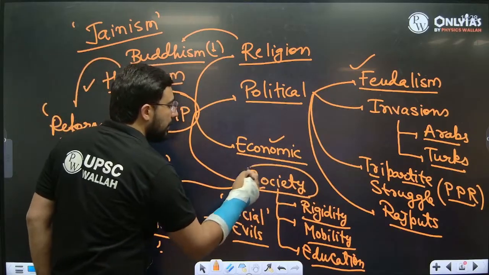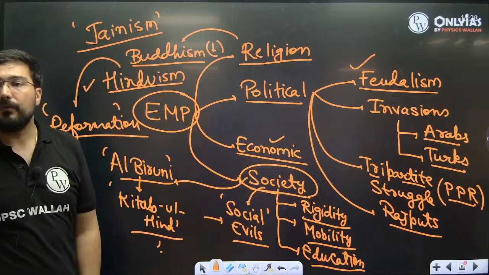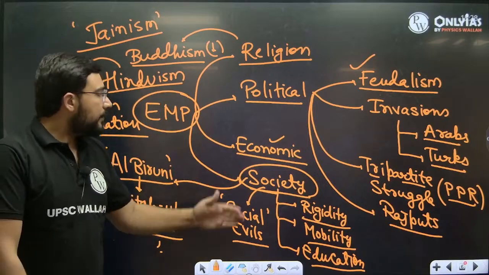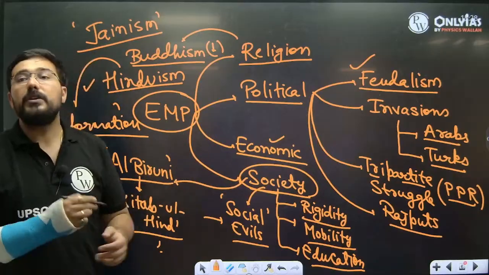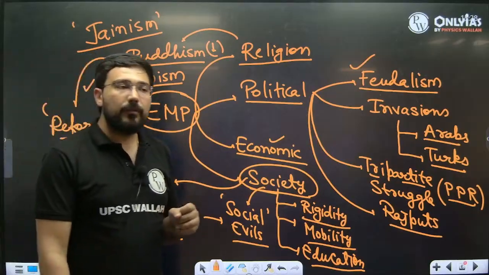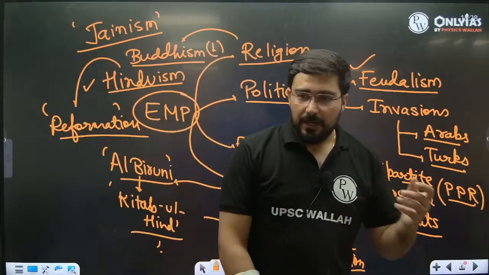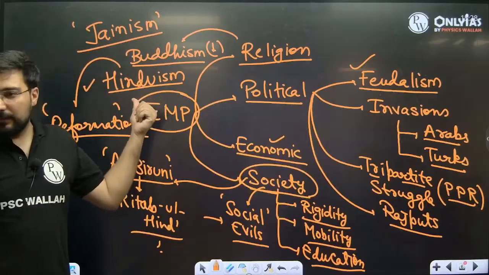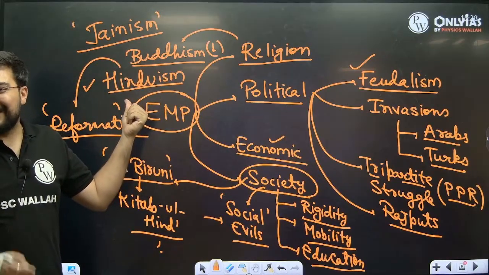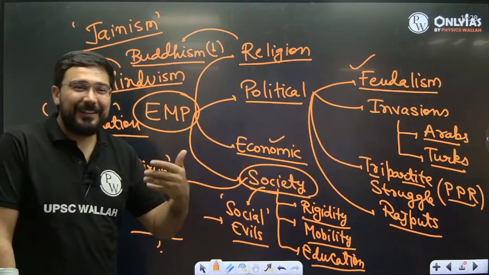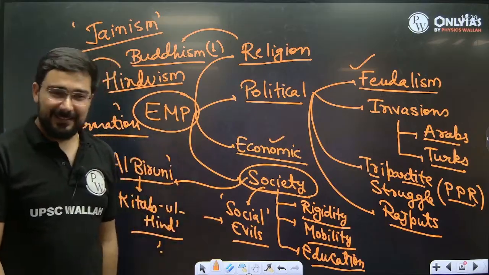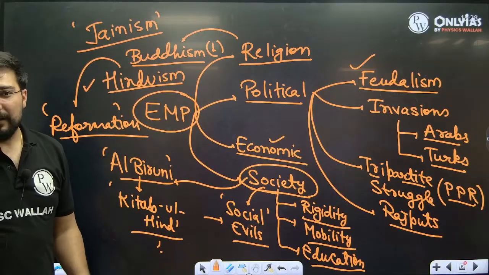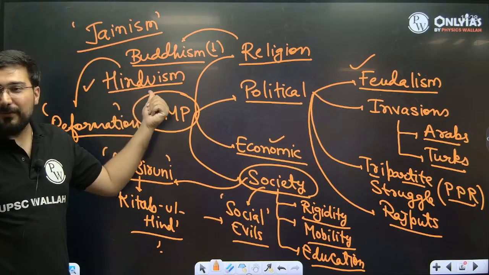We'll see a completely new society built up with the arrival of Islam, the entry of those who want to follow Islam, and the Muslims, and naturally the culture is now going to change. Initially, Islam had brotherhood, bhaichara, everybody is equal. But then they came in contact with Hinduism. And how will life go on without caste? So later on, even Islam accepted the caste system, in which the Sharif are at the top and the Ajlaf at the bottom. So the caste system also became part of Islam.